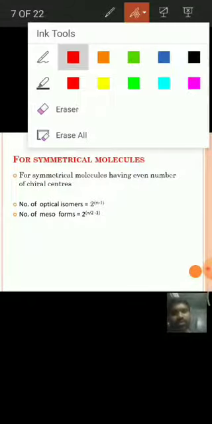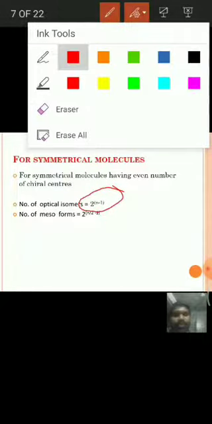The formula is number of optical isomers is equal to 2 power n minus 1. And because these molecules are symmetrical, there is a possibility of presence of meso compounds.